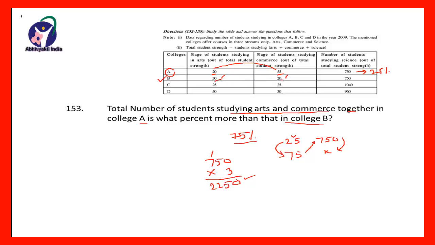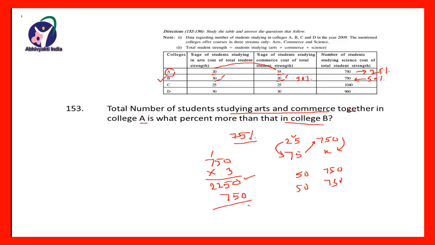Similarly, the number of students studying in college B in arts and commerce faculty. In arts it is 30%, in commerce it is 20%, so together that is 50%. It means for science faculty there are also 50% students. So these 50% are 750. So 50% is 750. Then what will be this 50%? So this 50% will also be 750 only. So in college B, the total number of students studying in arts and commerce together will be 750.